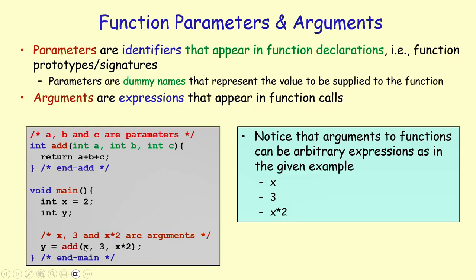So the first argument to the function add is a variable x, whose value is 2. So 2 will be copied and passed to add. In the second argument, I am passing a constant value, 3, a constant integer. And as the third argument, I am actually writing an expression which is evaluated before the function call, and its result is passed as a value to the add function.